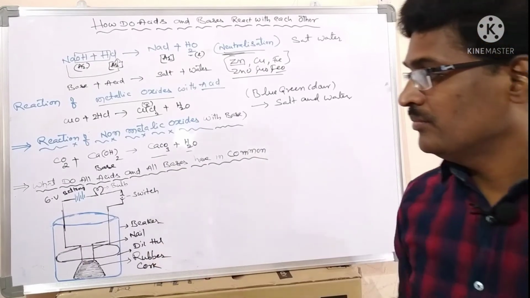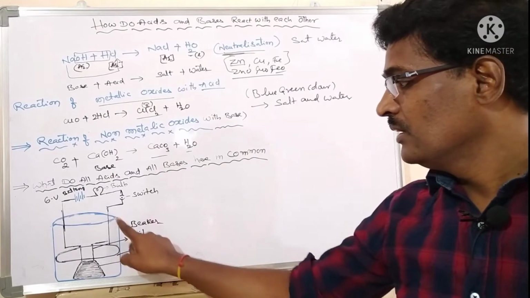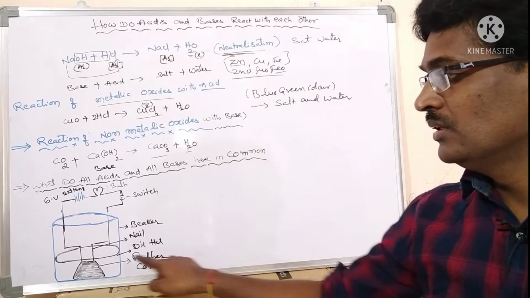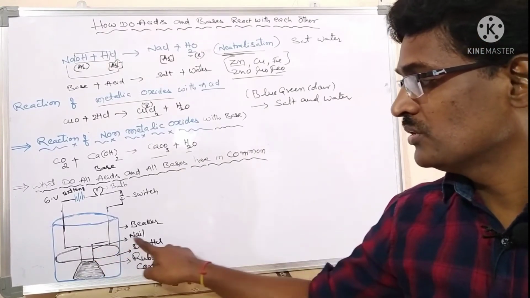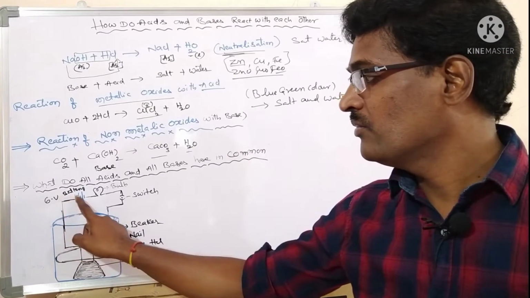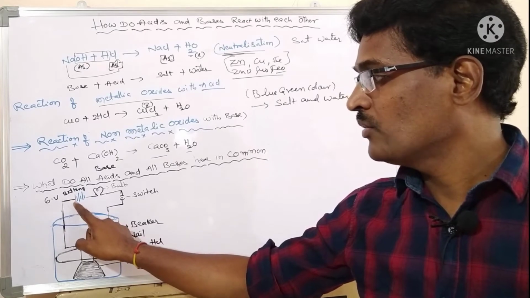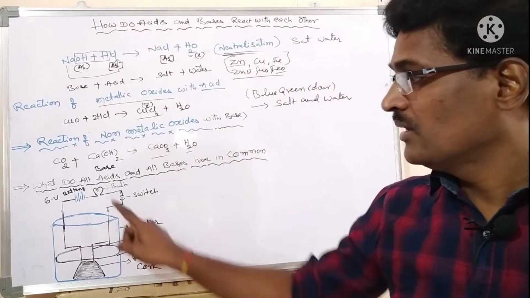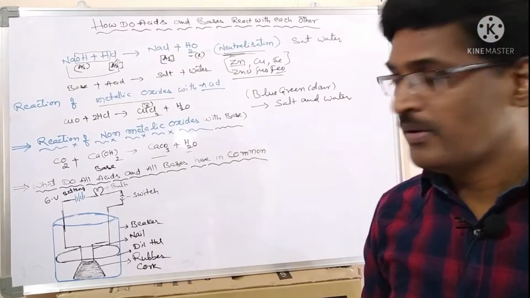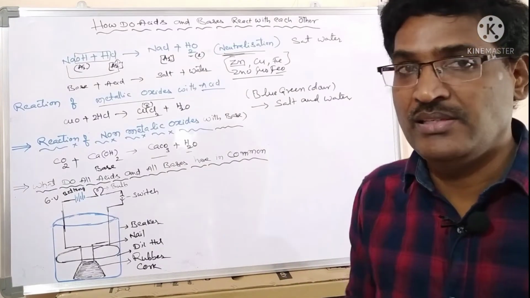Now look at the diagram. Here is a beaker. First, take a rubber cork and put two nails into it. Next, set up a battery, and the wire comes from it. To the wire I attach the battery. Now arrange one bulb, and take a switch. These are the apparatus to find out what acids or bases have in common.